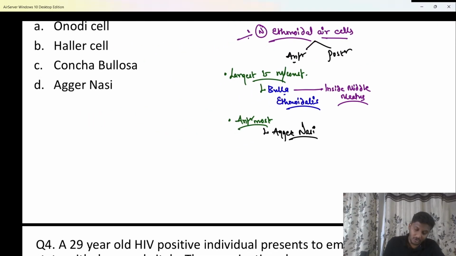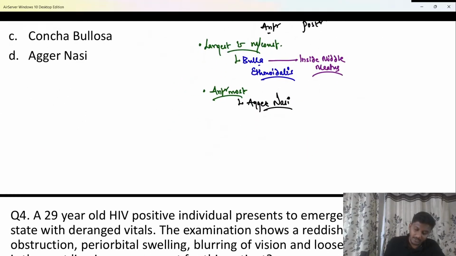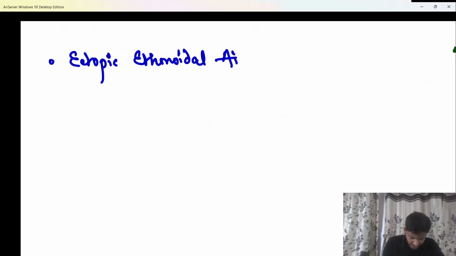Now important, let's talk about a few ectopic ethmoidal air cells, beta, which are present at some unusual sites. First of all, please tell me which is the most common ectopic ethmoidal air cell?